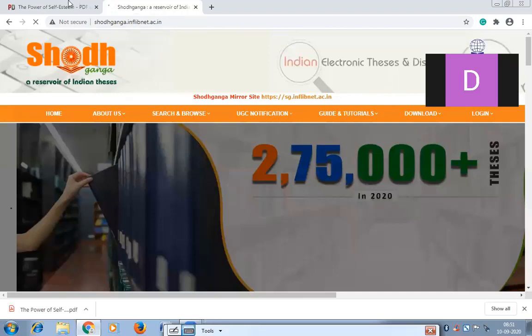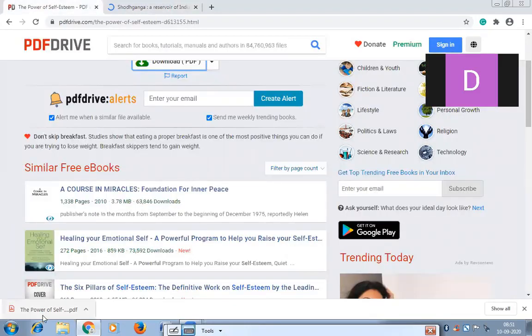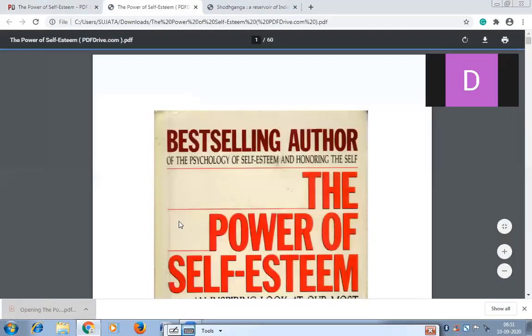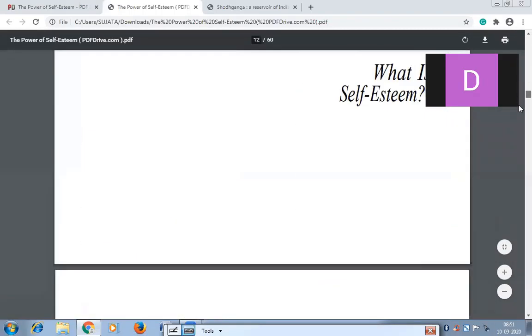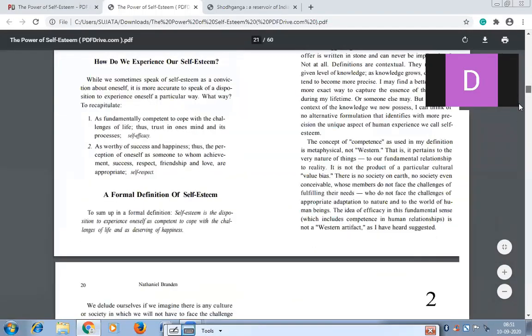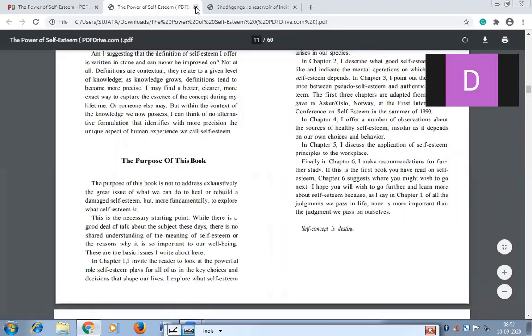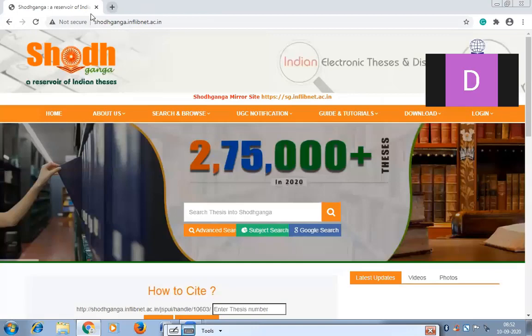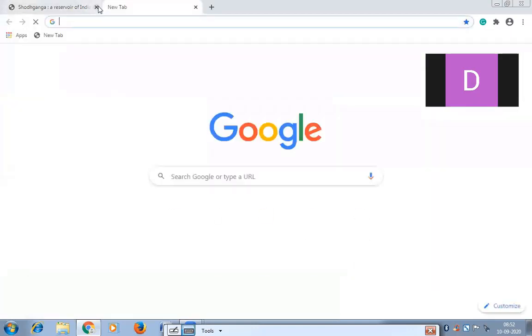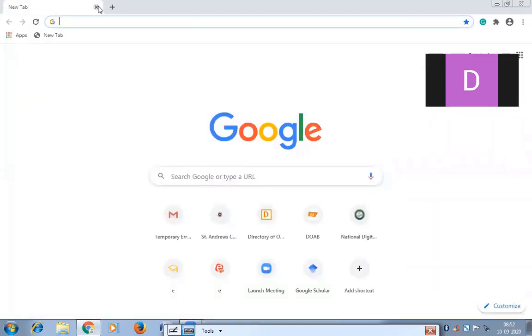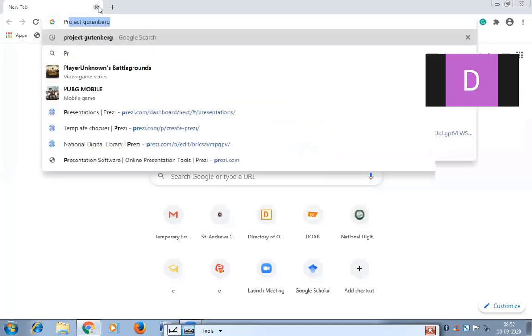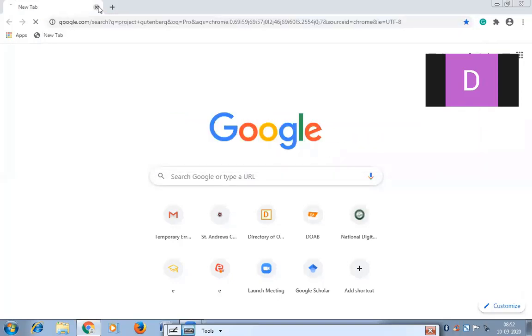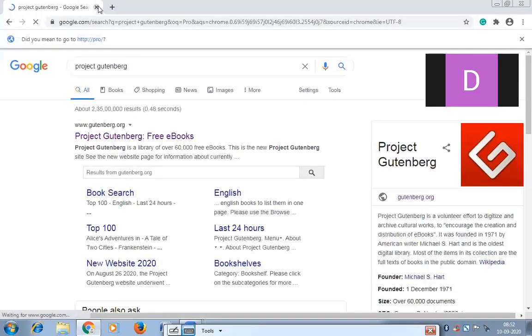Okay, the next resource, let's see PDF Drive. The book is downloaded. Yes, Power of Self-Esteem. So like this, you can download books from PDF Drive, and you can download theses from Shodh Ganga. The next resource we have for today's discussion is Project Gutenberg. I'm going a little fast because we need to finish it.